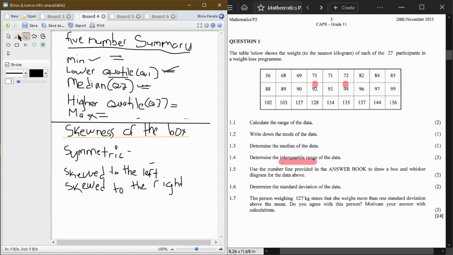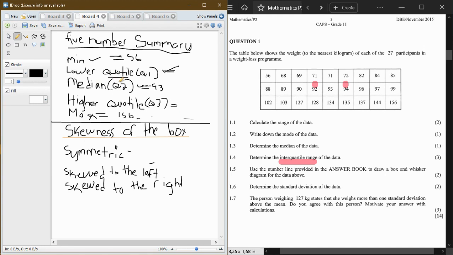We said our minimum value was what? 56. And then we said our maximum value is what? 156. We found our median as 93.